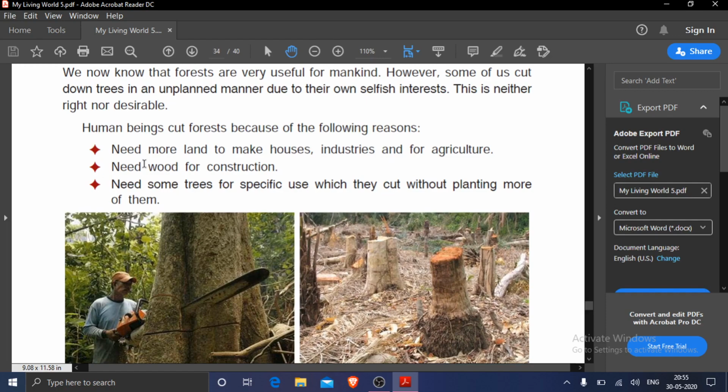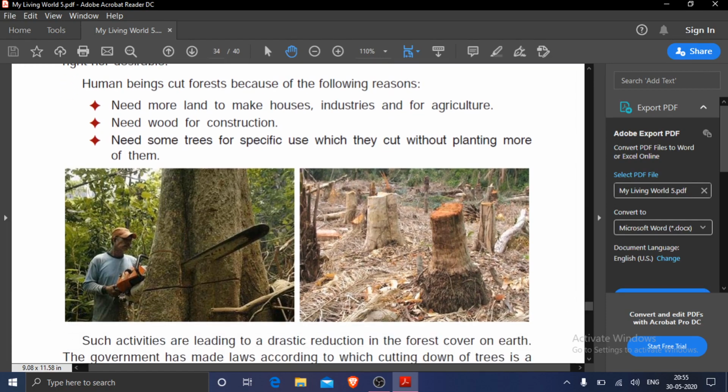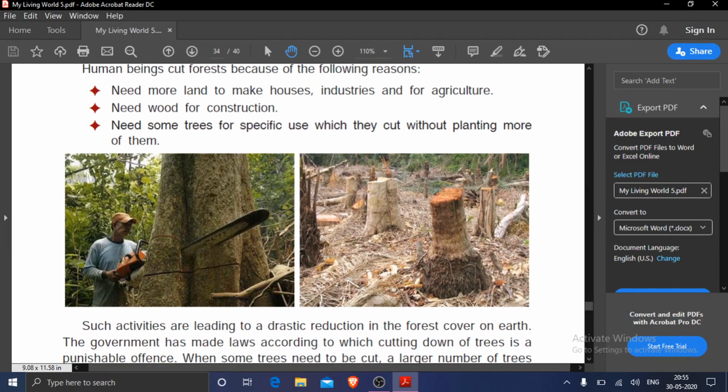And the very first reason is human beings need more land. Why? To make houses, industries and for agriculture. Then human beings need wood for construction. In construction work also wood is needed.